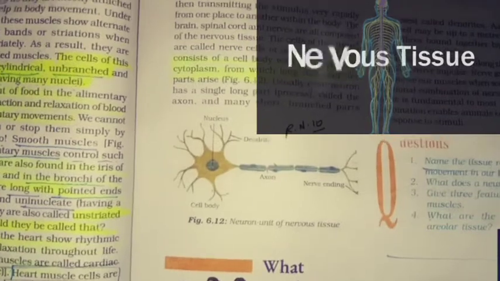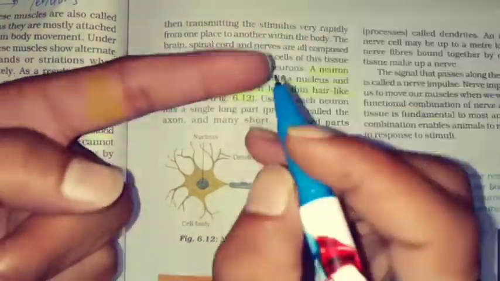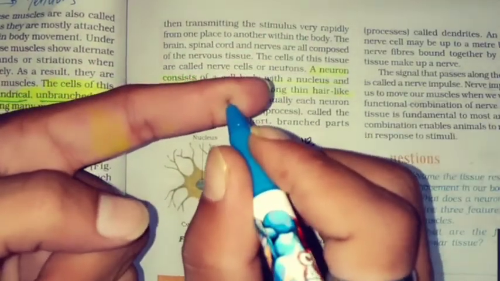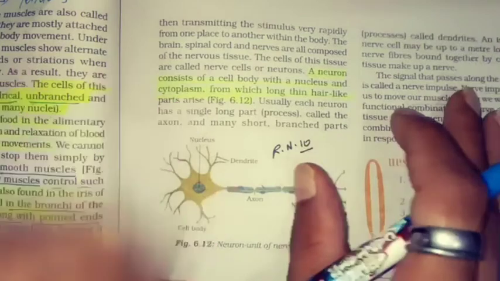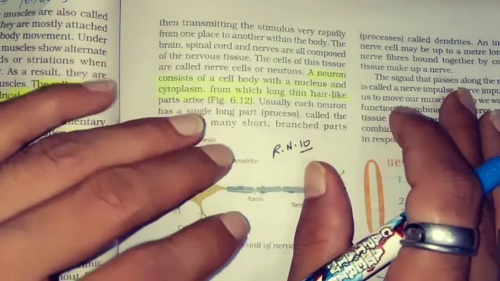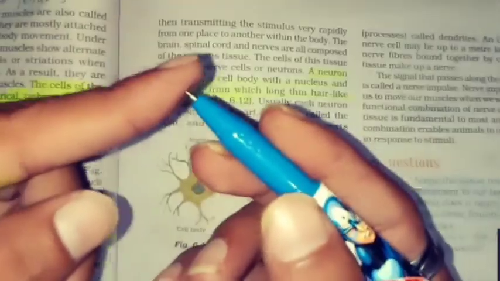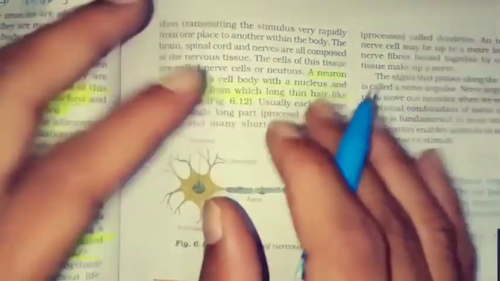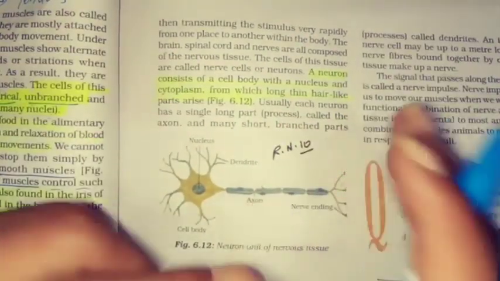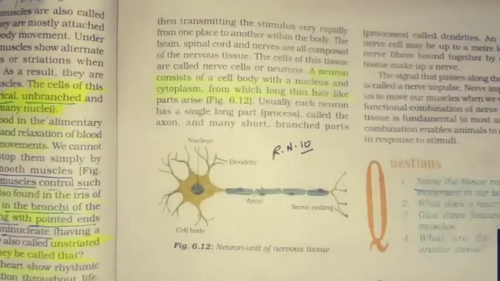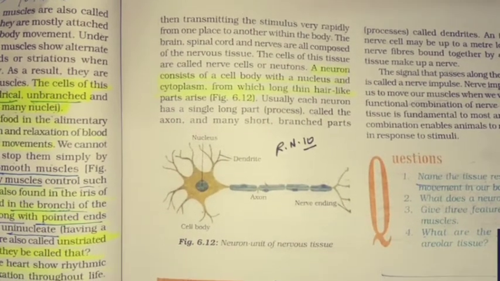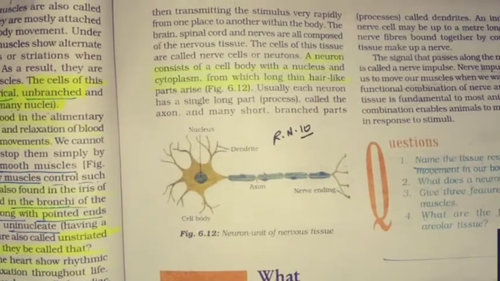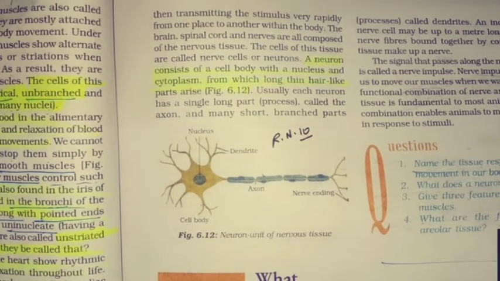The meaning is that if anybody pinches you in your finger, the message is immediately sent to your brain. That is the work of nervous tissue. If you are walking and any needle goes inside your feet, the message will be immediately sent to your brain. And this is the work of nervous tissue. So that's why I told you it is a messenger. It sends the messages to the brain to respond to the environment, that is the stimulus.